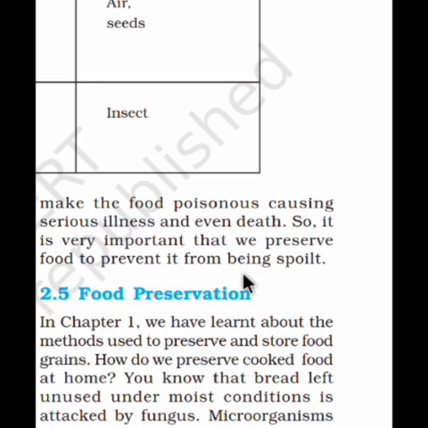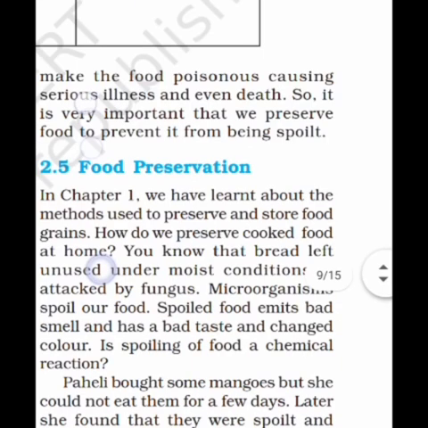You may be aware that there is a manufacturing date on any food packet, and an expiry date. If you consume that food after the expiry date, it means it may be affected by microorganisms, and there is a possibility of food poisoning after eating that spoiled food.